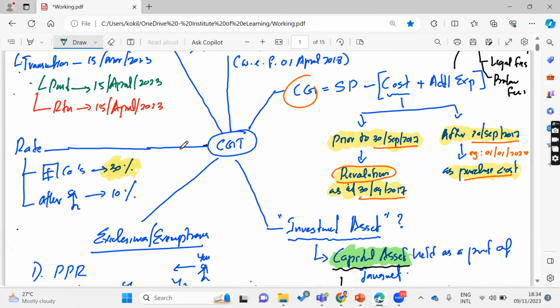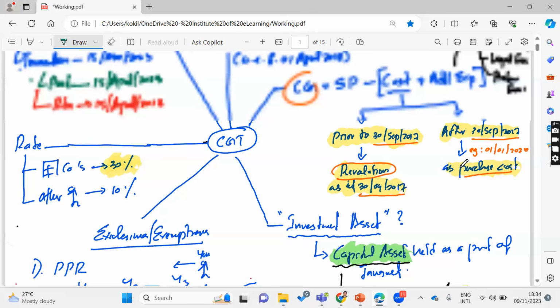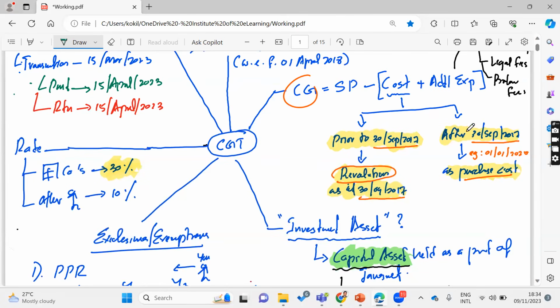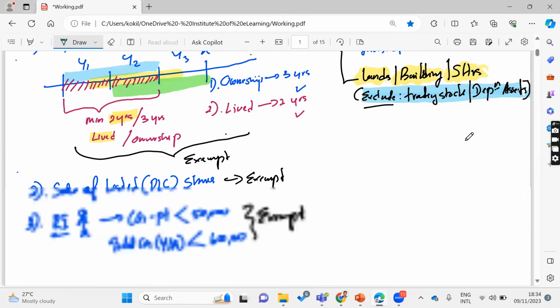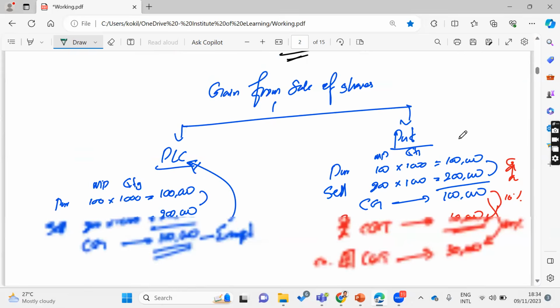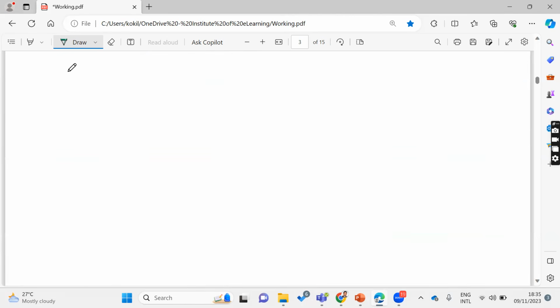This is the summary. Let's look at an example here, right? Very important, when you are calculating the gain, you always need to do the revaluation if it is a purchase from history. Let's say as an example, how to do the calculation part.